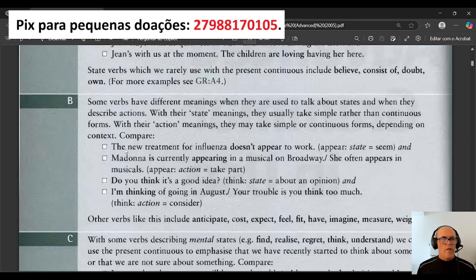Compare. Let's see the sentences one by one. The new treatment for influenza doesn't appear to work. Appear to work here is a state verb, so it's not common to say appearing.